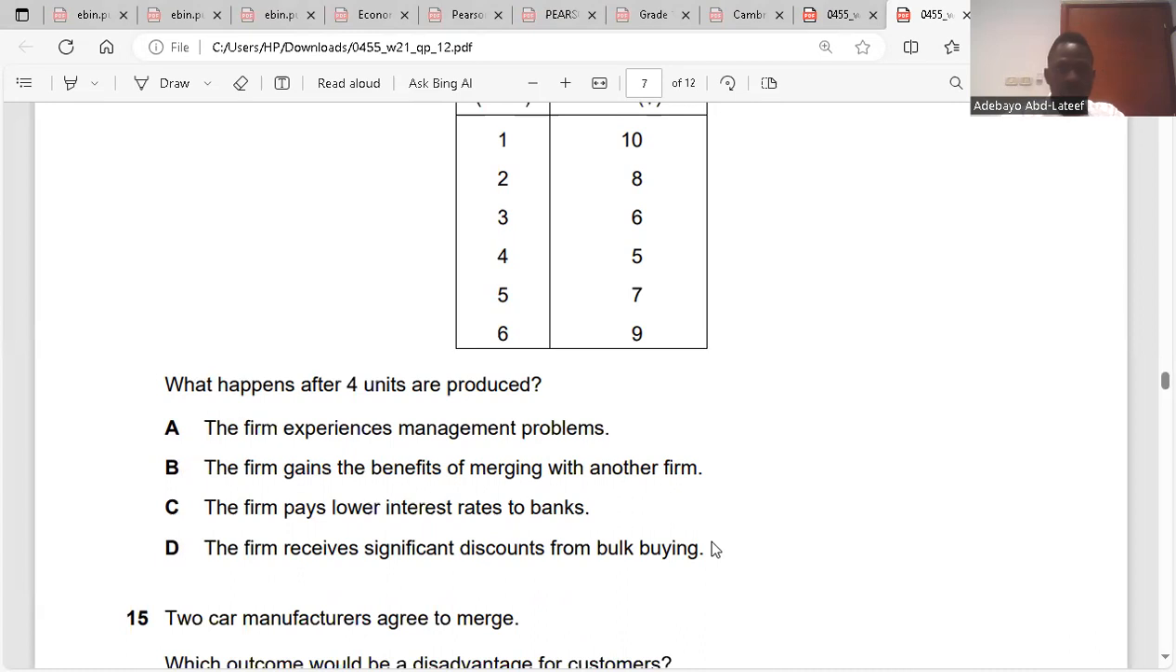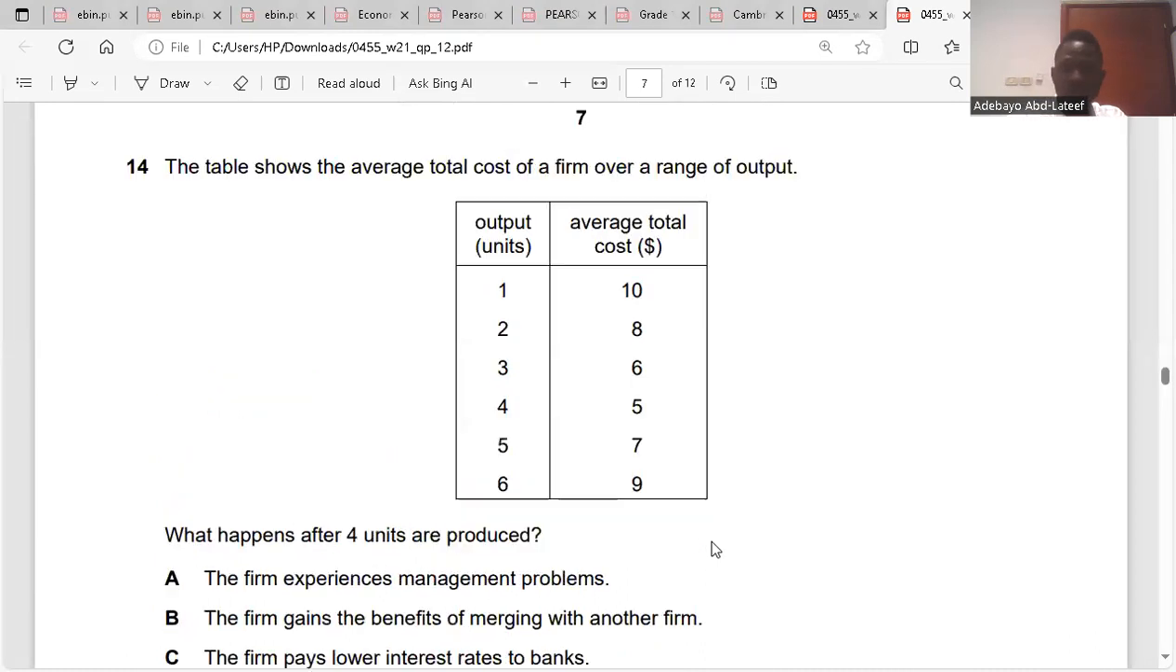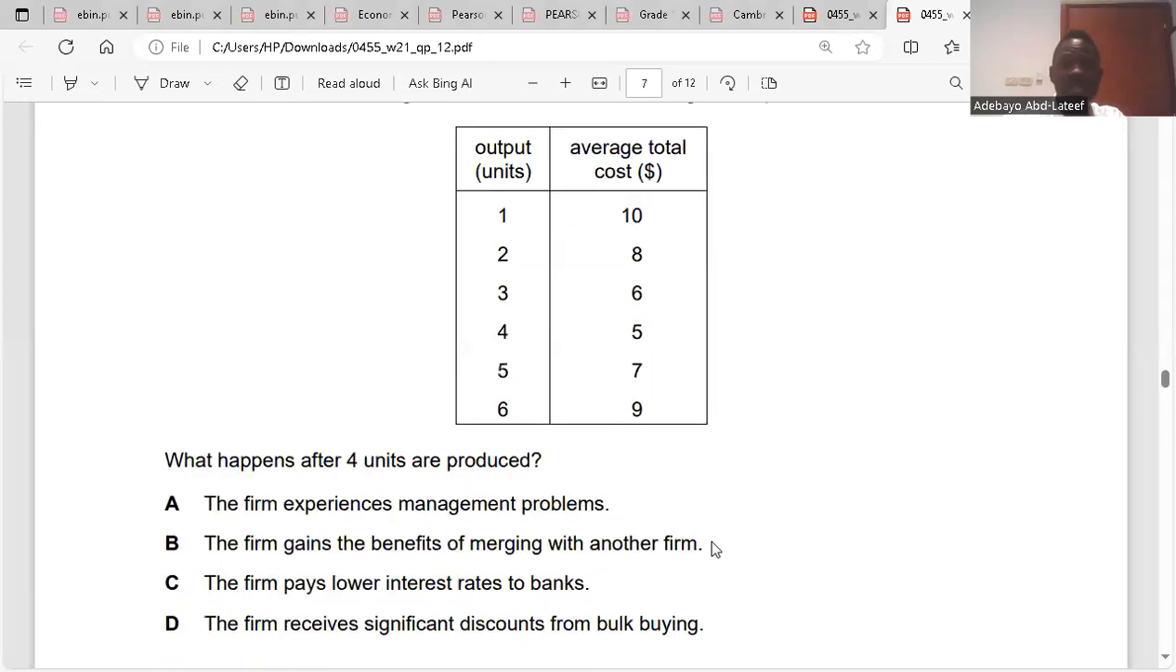Well, it's decreasing from 10, 8, 6, 5. It's not increasing. Average total cost here is 10 from one output. After 4, it's increasing. Did you read the question? The question says, what happens after 4? You better read the question well. Did you get it now? Yeah, I get it, but I didn't get it right.